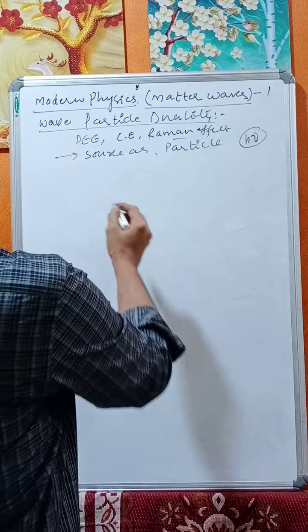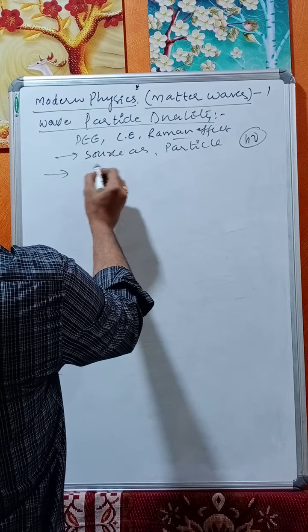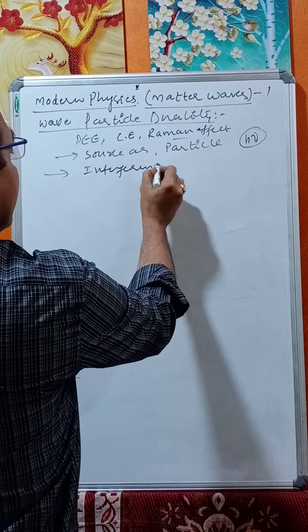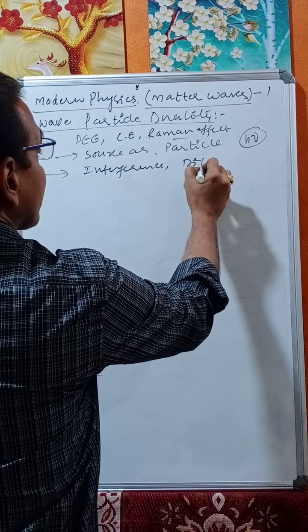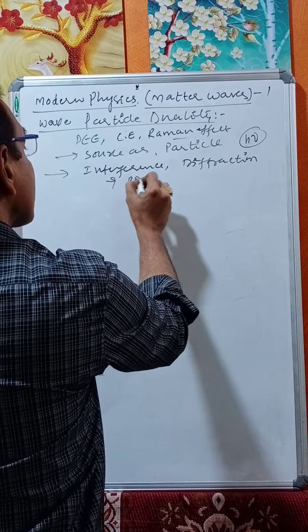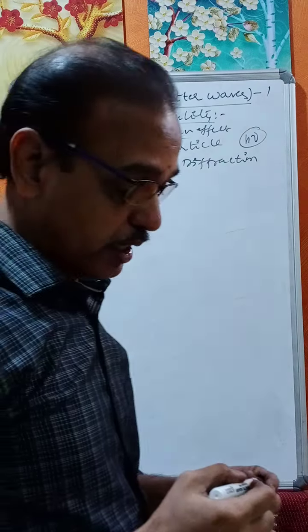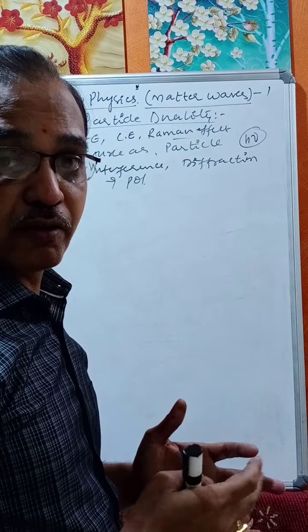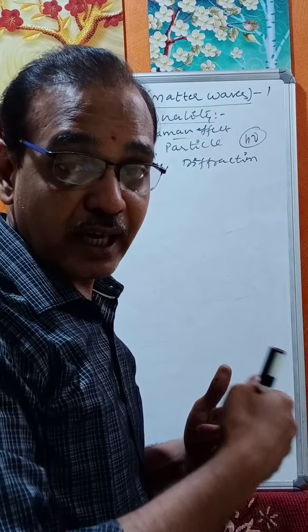Now, in experiments like interference, diffraction, and polarization, we are using the source of light and calculating some intensity.